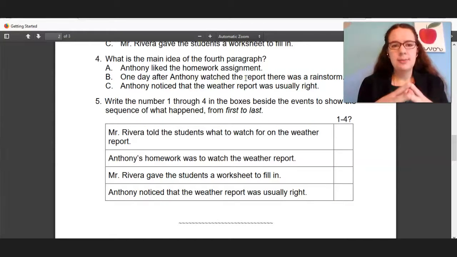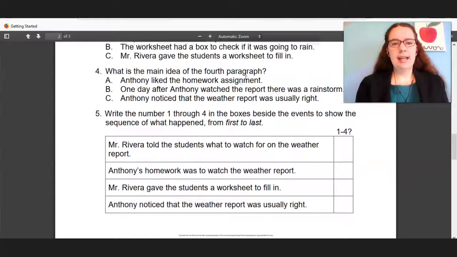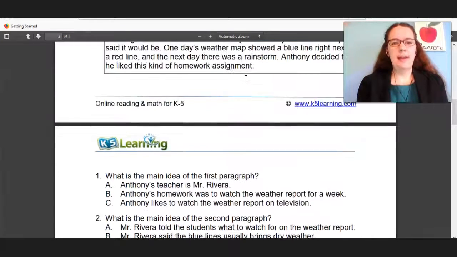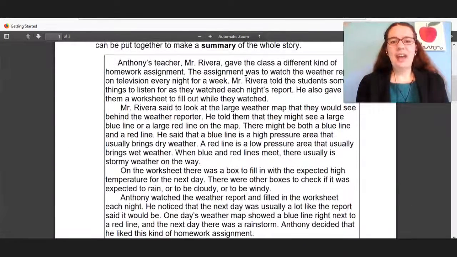So throughout this, I have lots of different formative assessments. You'll see I'm asking a lot of questions. I'm having them repeat and do a lot of things with me so I know they're paying attention. For the main idea, I would also have them write in their reading journal, main idea is what the story is all about. The reason why I'm having them do that is so that I know when they are looking for when a question asks them, what is the main idea of a text? They'll know what they're looking for, and what exactly they are doing in the first place. Because a lot of times we use terms like main idea, and students don't really know what we're trying to mean by that. And so that is how I would do it.